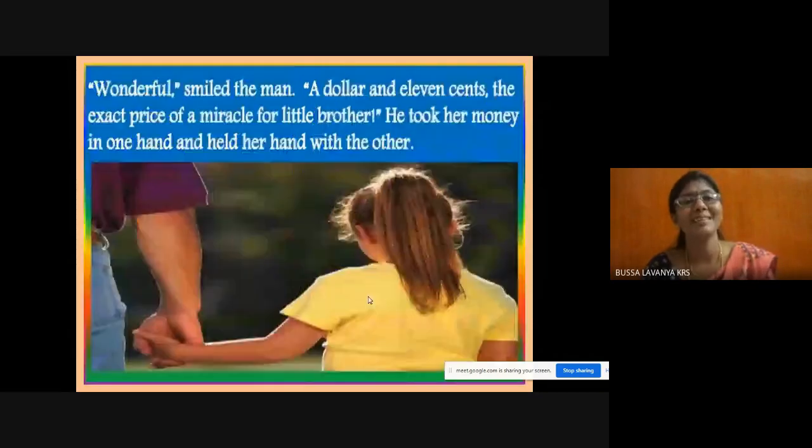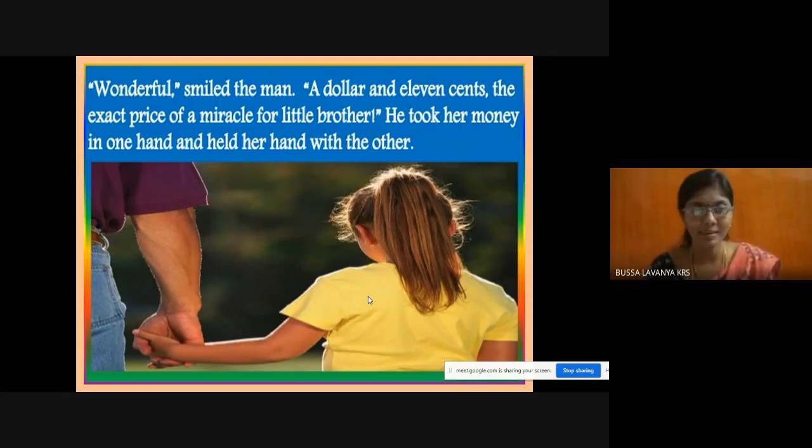Wonderful, smiled the man. So that man who was asking Tess said, very wonderful, meaning it was awesome. Because $1.11 is the exact price of a miracle for a little brother. He said that smiling with happiness, because his smile can change the mood of Tess, right? Wonderful. $1.11 is the exact price for a miracle for your little brother, to save him.